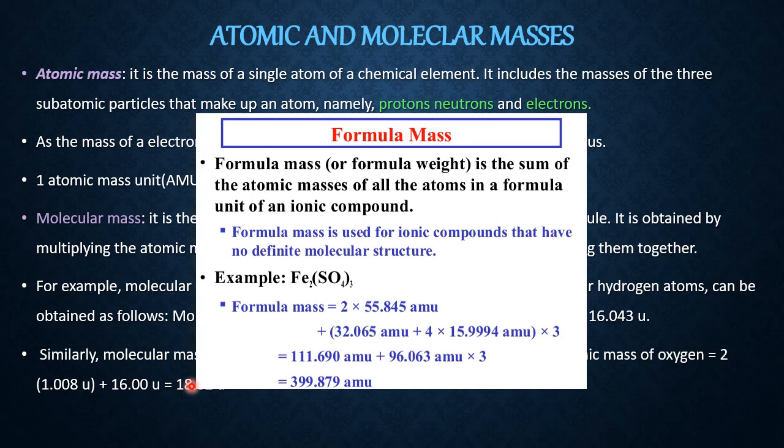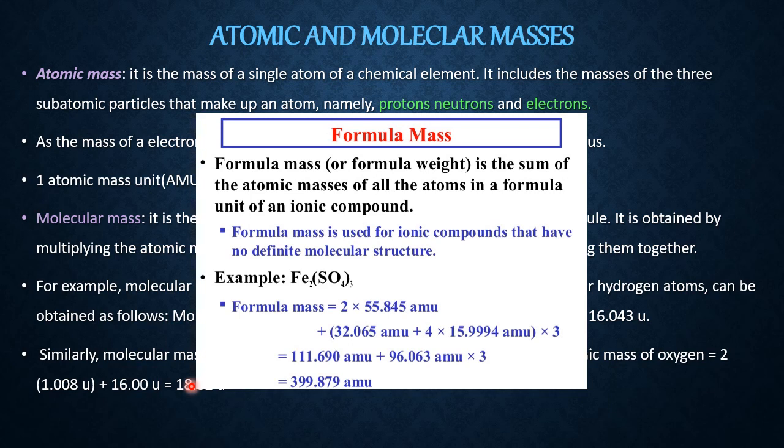Therefore, even if you use formula mass in place of molecular mass, no problem, or molecular mass in place of formula mass, no problem. But when writing, if you want to write correctly, for electrovalent or ionic compounds, the better word is formula mass, and for covalent compounds and coordinate compounds, the better word is molecular mass.